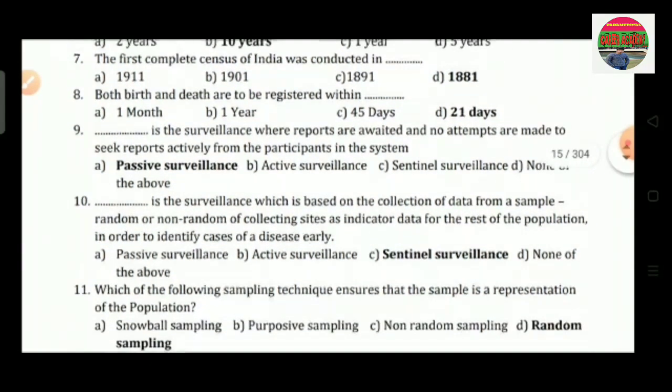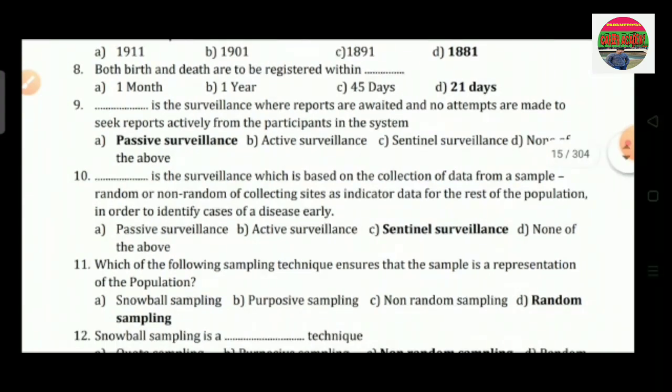Question number 7 is, the first complete census of India was conducted in dash. Option A is 1911, option B is 1901, option C is 1891, option D is 1881. So the correct answer is option D, that is 1881.